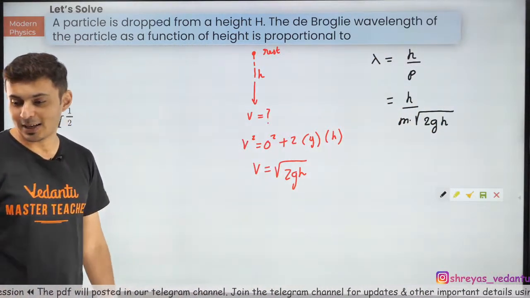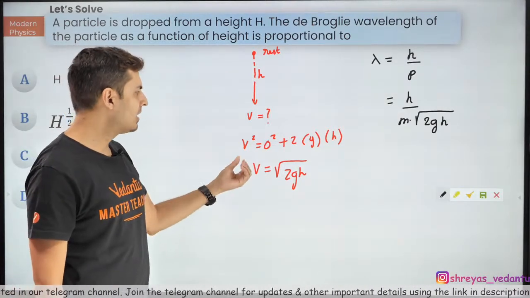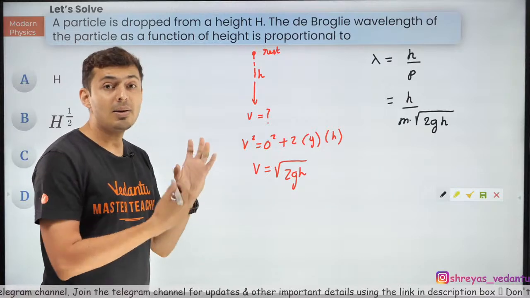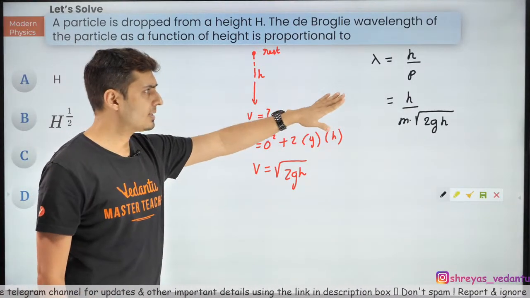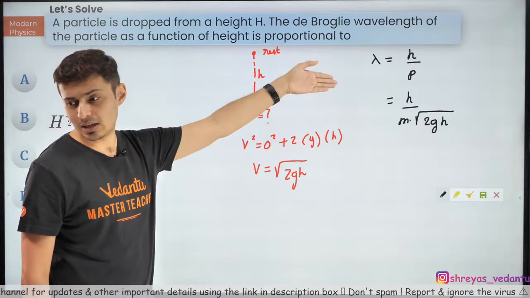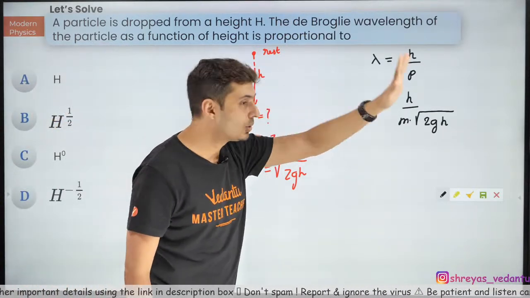Nitesh, which part are you confused, bacha? This is just velocity. Use kinematic equation. The moment you get velocity, every matter has a matter wave associated with it. That is called a matter wave, and the wavelength of that is the de Broglie wavelength. Lot of people got confused. h and h cancel. Guys, do not do that.